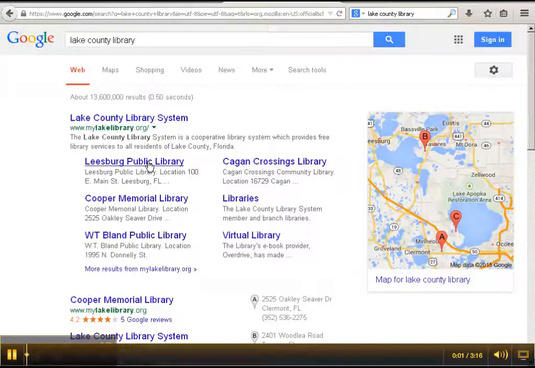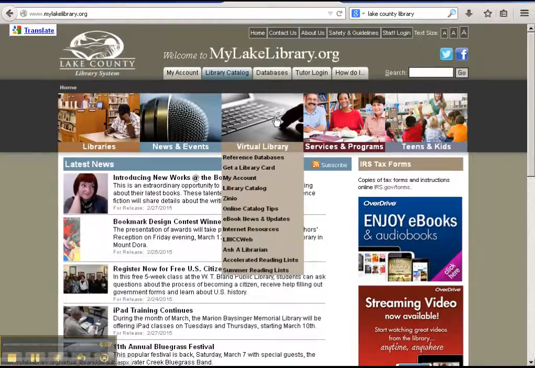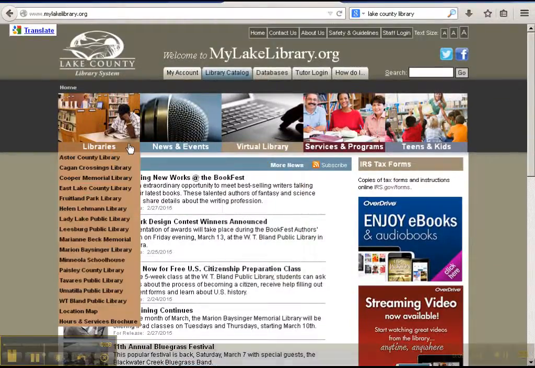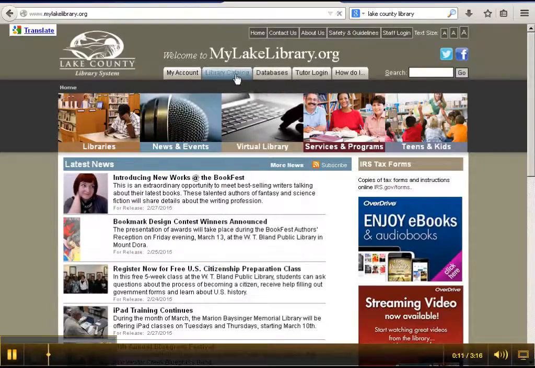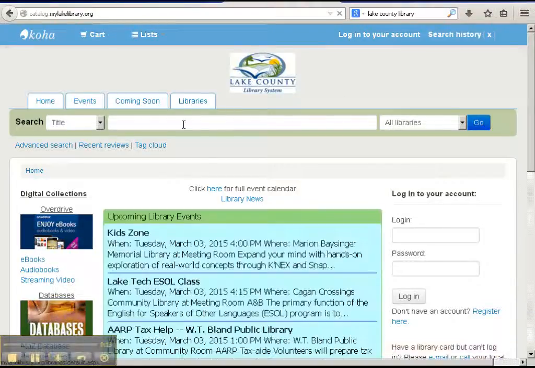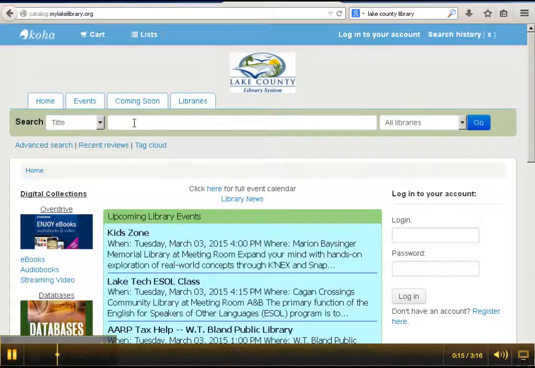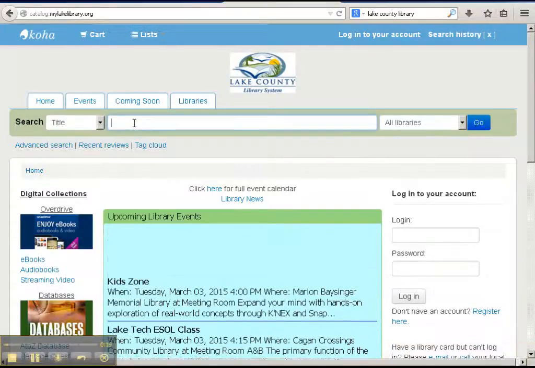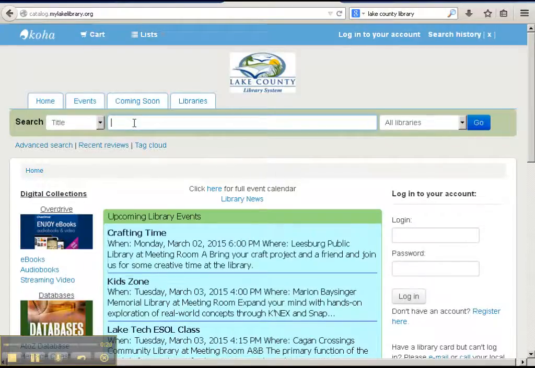Hey, we're going to do a quick search in the library catalog. So if we were in Google here, we can go to Lake County Library, and what you're going to do is usually just go in here to the library catalog, and when you do that, it'll bring up a basic search box here, similar to what you would see when you do a Google search.